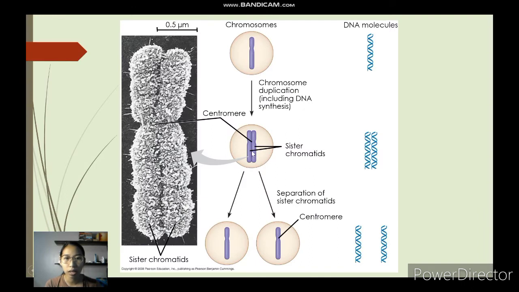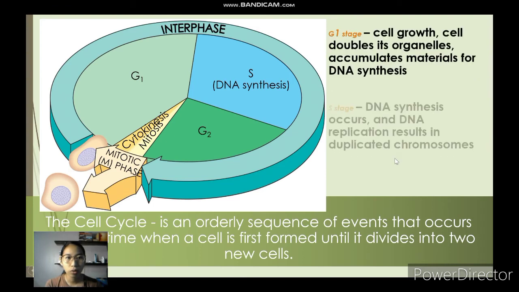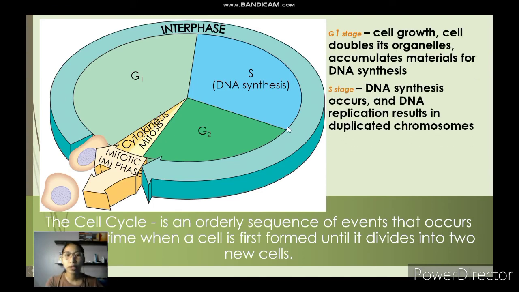Kani siya diri nahitabo na nadoble ang atong chromosomes because here DNA replication happens. So sama sa ingon ganina, pag abot sa S phase mo-replicate or maghimo og copy, mahimo nila og copy ang DNA sa matag chromosome. So dili man modoble ang number sa chromosome kundi magkaroon lang siya og sister nga chromatid.